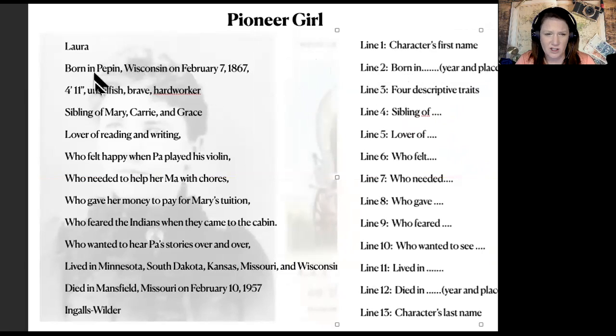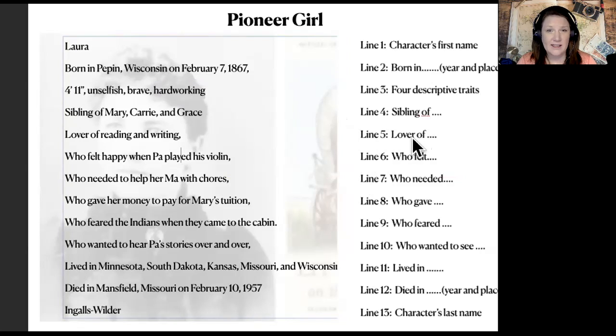So line 1, character's first name, and I have that, Laura. And then I put born in Pepin, Wisconsin on February 7, 1867. The 4 descriptive traits: 4 feet 11 inches, unselfish, brave, hardworking. And then sibling of Mary, Carrie, and Grace. Then line 5 is lover of reading and writing.